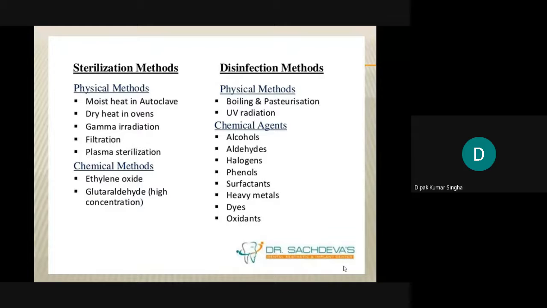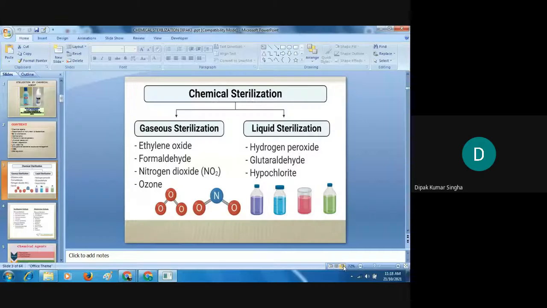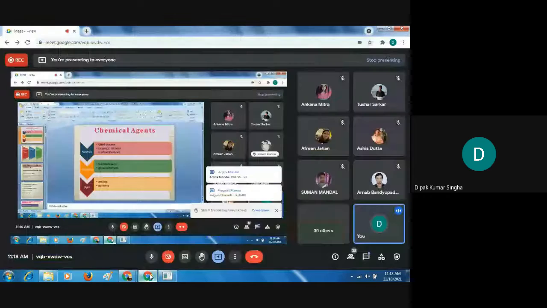These are the classes of chemical agents used for sterilization of chemicals as well as pharmaceutical products, medical devices, or other materials that may be sterilized.